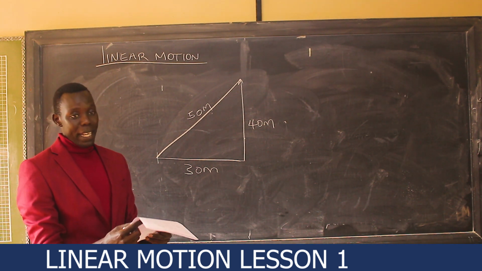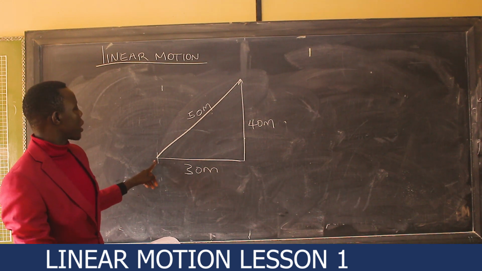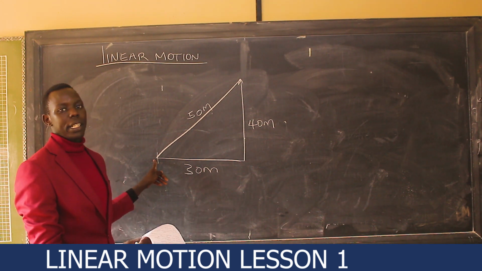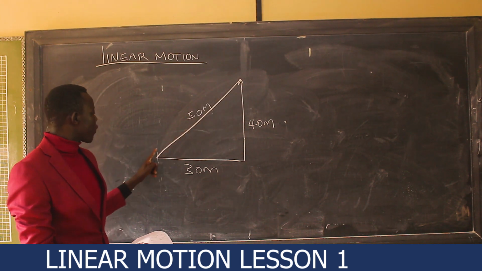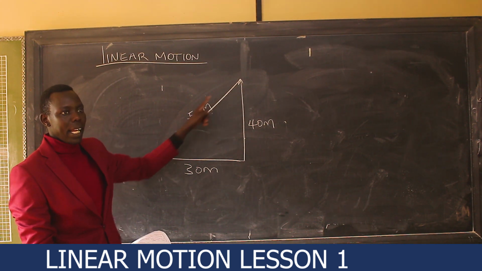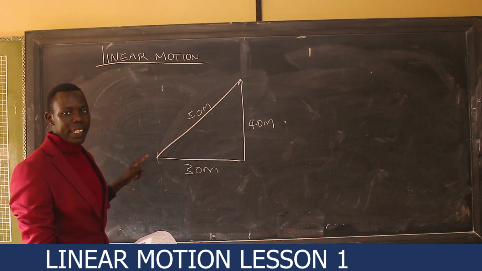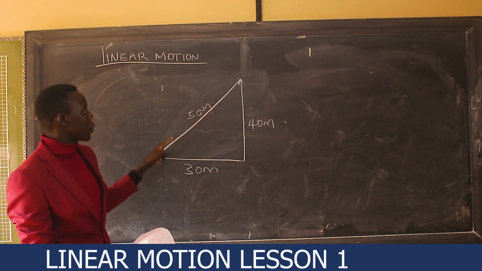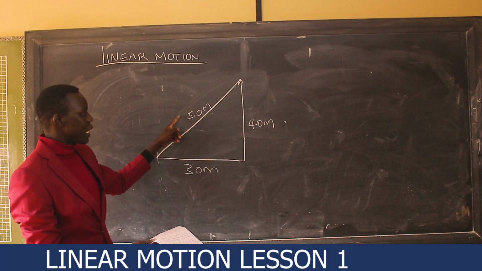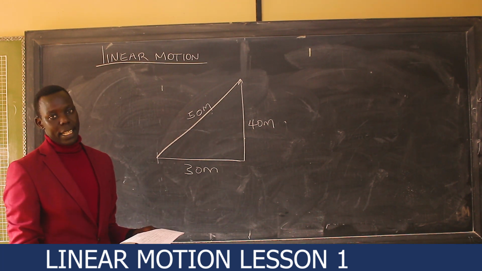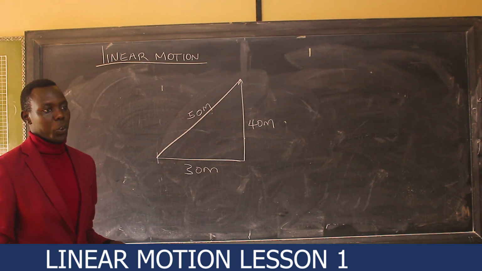Now, the displacement: how far has the body been displaced from the starting point? The body has moved 30 meters, then 40, but the body is 50 meters from the starting point. That is the distance in a specific direction, the displacement, which is 50 meters. The velocity is 50 divided by the time, which is 6. That is how you are supposed to approach that question.